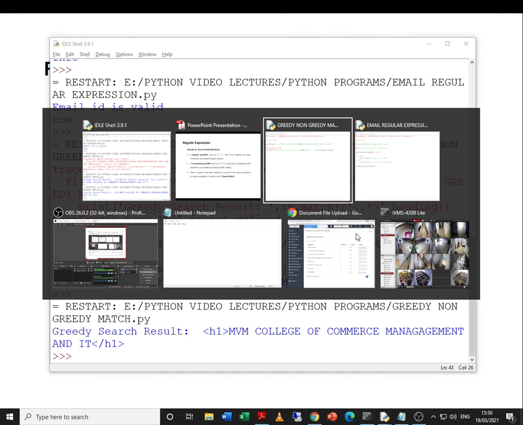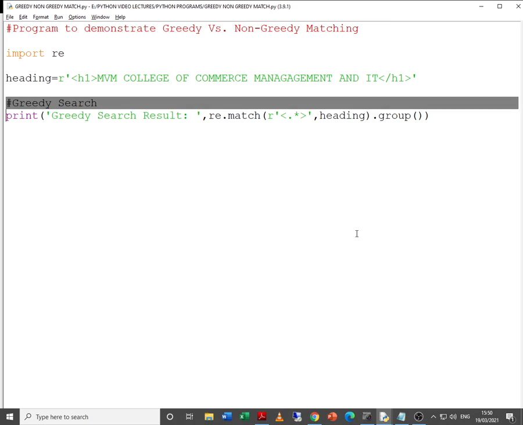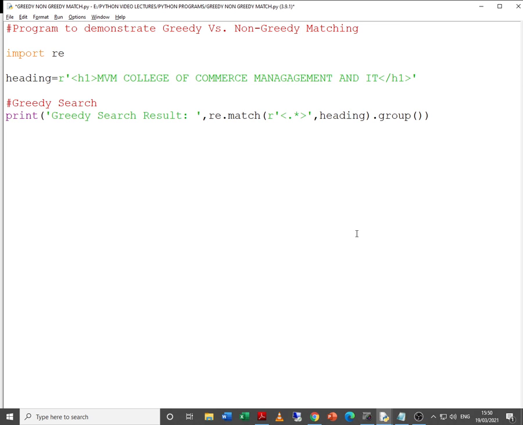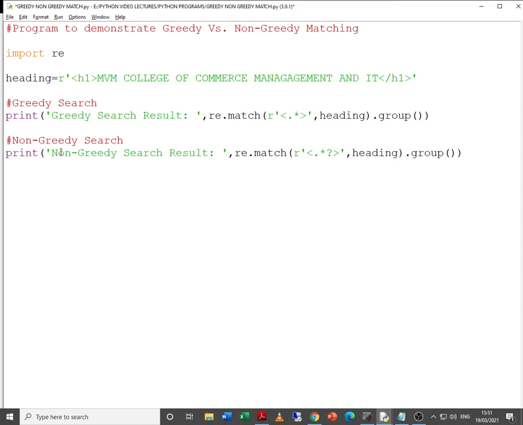So let us go to the code over here. Let me copy this and let me make some change to this. Of course, non-greedy search, and just a small change over here, but definitely over here also some change will be there, non-greedy search result. So let us try to check the output.